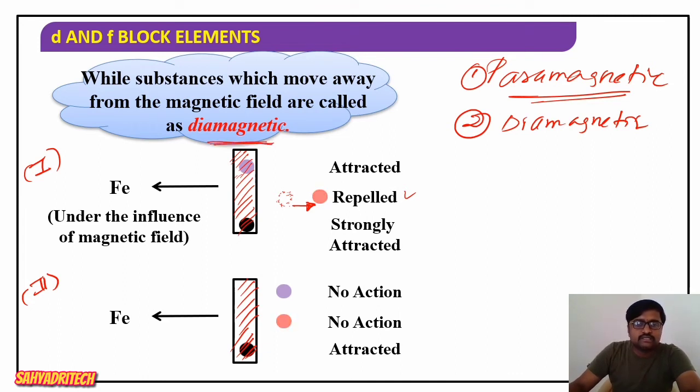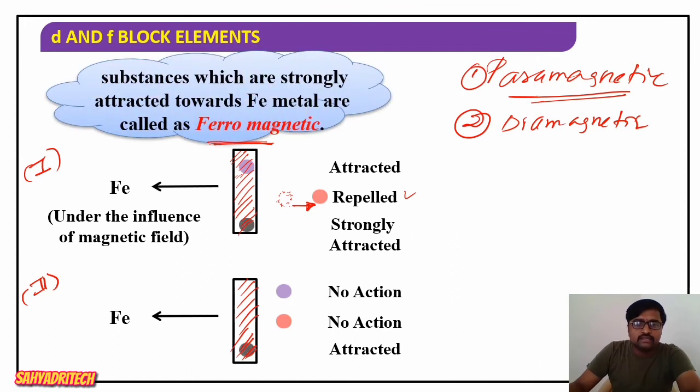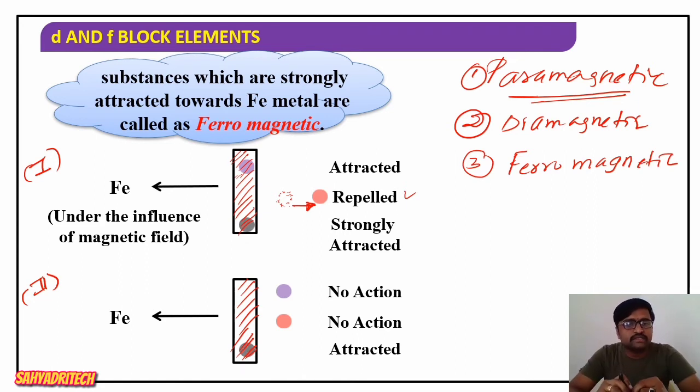The third case: the substances which are strongly attracted towards iron metal under the influence of a magnetic field are called ferromagnetic substances.